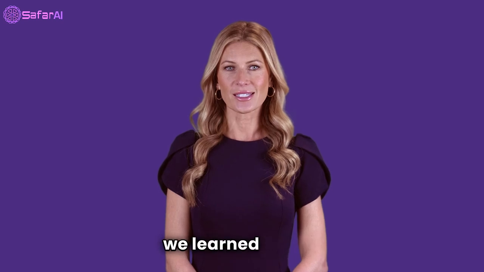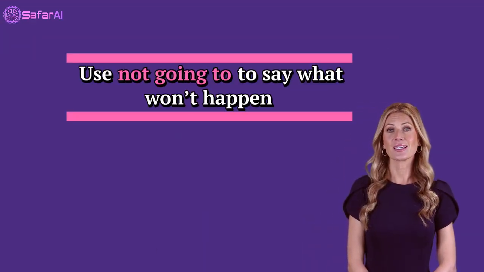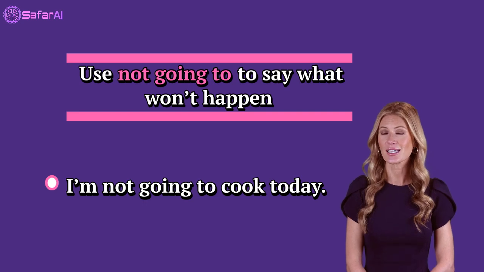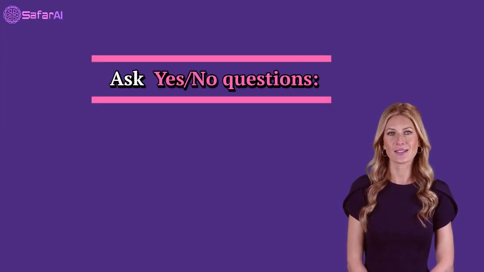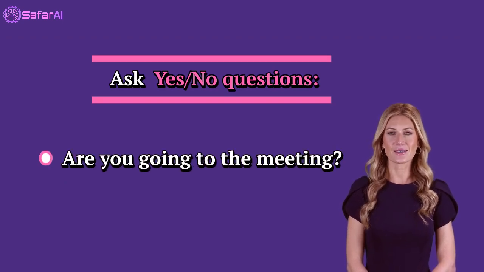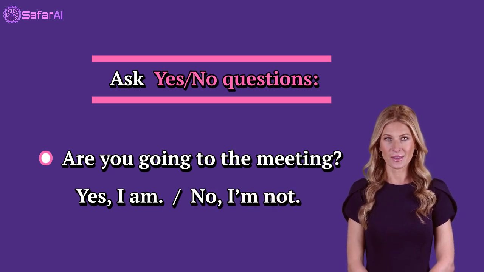Summary. Let's review what we learned today. Use not going to say what won't happen. I'm not going to cook today. Ask yes/no questions. Are you going to the meeting? Yes, I am. No, I'm not.